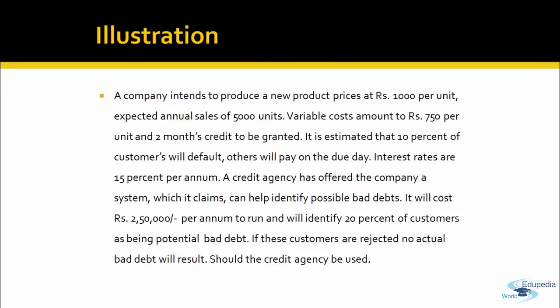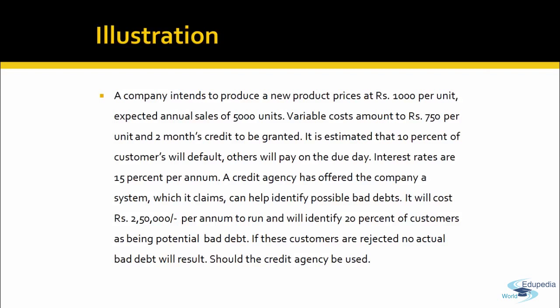The details are: a company intends to produce a new product, prices are rupees 1000 per unit, and an expected annual sales of 5000 units. Variable cost amount to rupees 750 per unit. So there is a 250 rupees contribution. And a 2 months credit period is granted. It is estimated that 10% of customer will default. Others will pay on the due day.